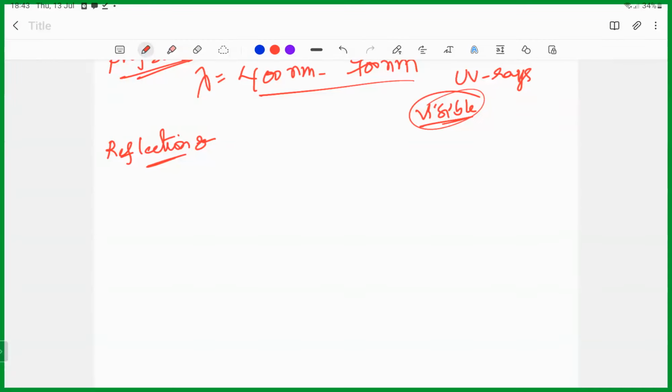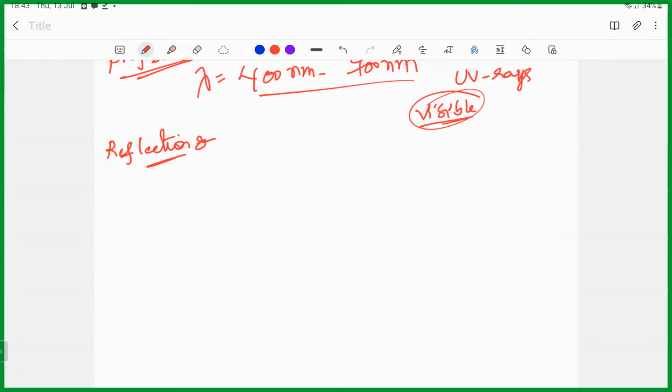So what's the magnification factor? The magnification factor is 1, because the size of the image is equal to the size of the object. So for the plane mirror, the magnification factor is 1. It's always a virtual image, same size and erect.